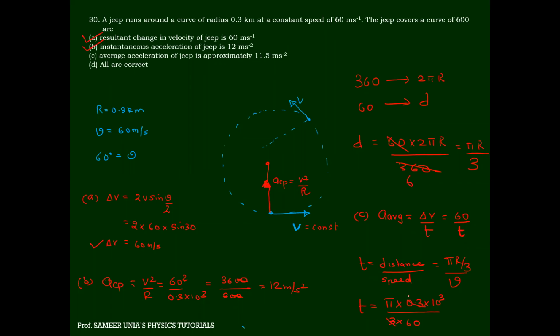Do you agree with me? This is 0.1 into 10 to the power minus 2, so it will become 10 pi by 6. Now I'll put this over here. So average acceleration is going to become 60 by 10 pi by 6, which is 36 by pi. Pi is 3.14, so approximately 11.5 will come. This is the actual answer. Yes or no? Say yes or no, beta. It is correct. Yes. Okay.